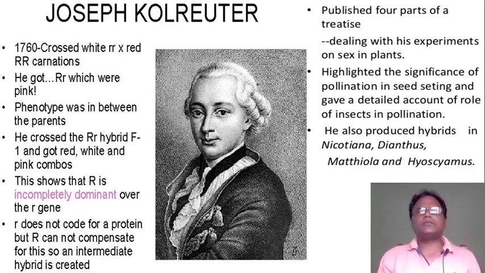So this inheritance is known as non-Mendelian inheritance. That means capital R is incompletely dominant over the small r gene. Small r does not code for the protein, but capital R cannot compensate for this. So an intermediate hybrid is created.